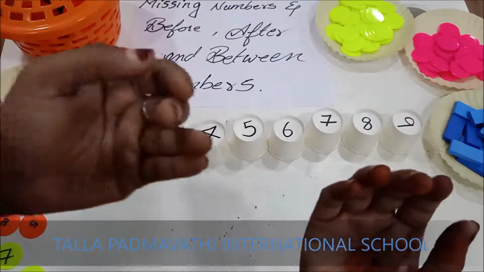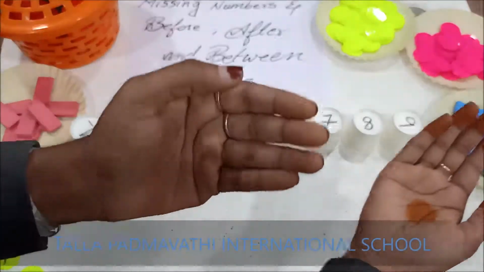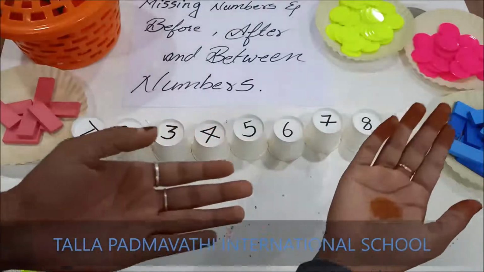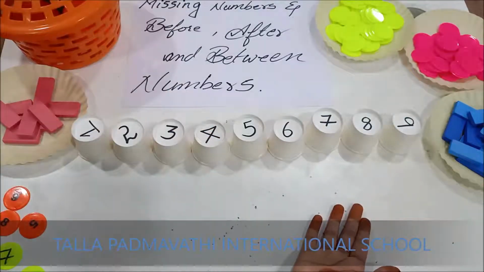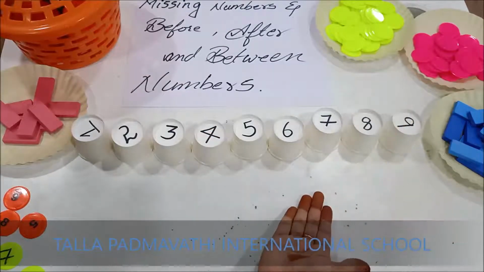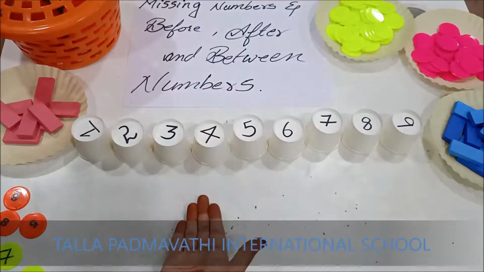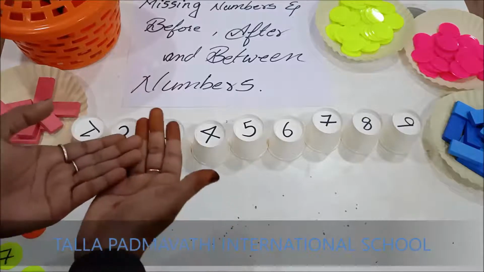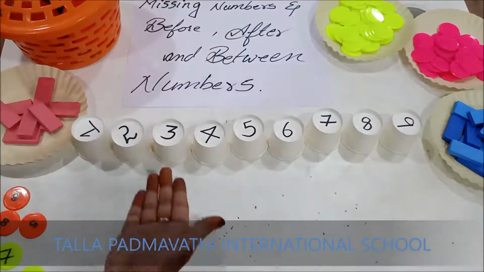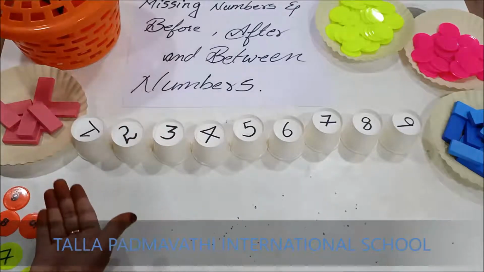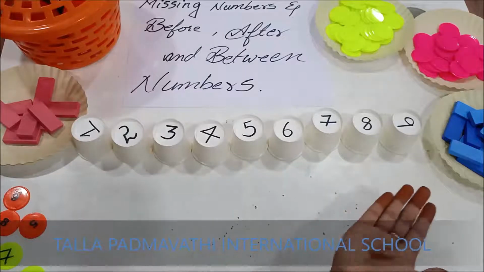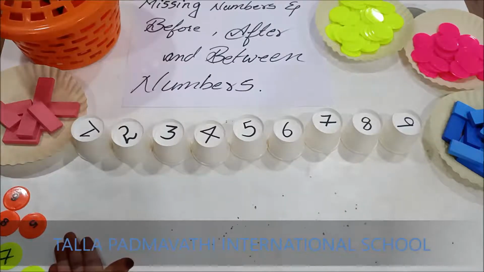Who will be the first one to get the order? 9, then 8, 7, 6, 5, 4, 3, 2, 1. This is called backward counting.